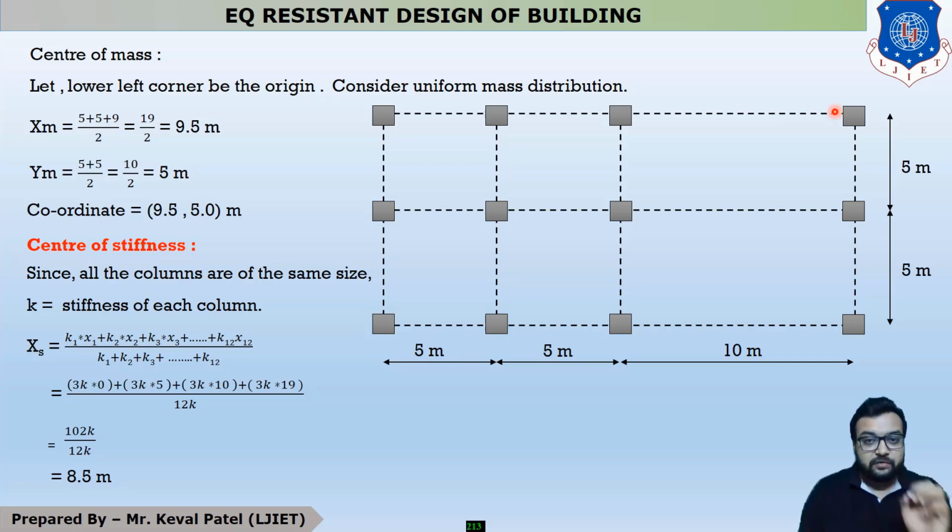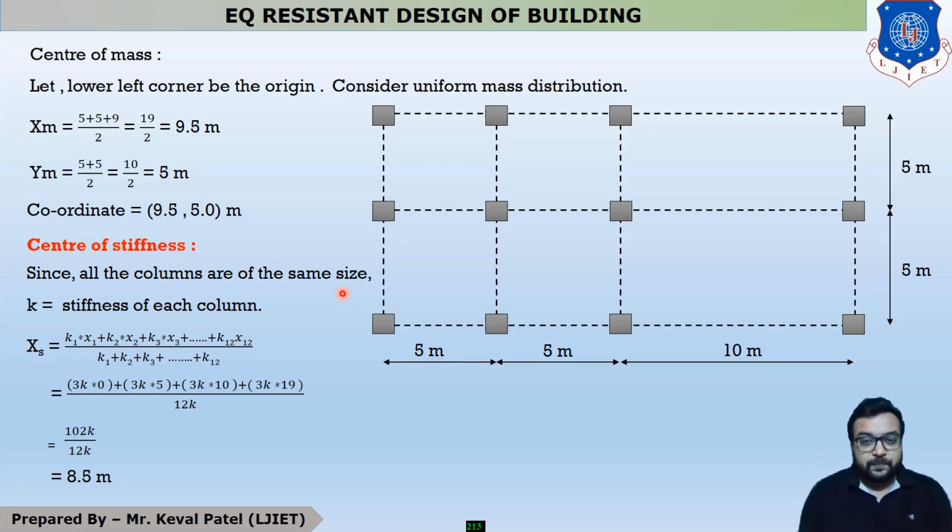It means all the column stiffnesses remain the same. So K1 is equal to K2 is equal to K3 up to K12, because we have a total of 12 columns in this system.